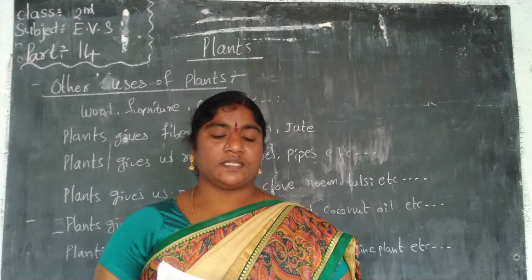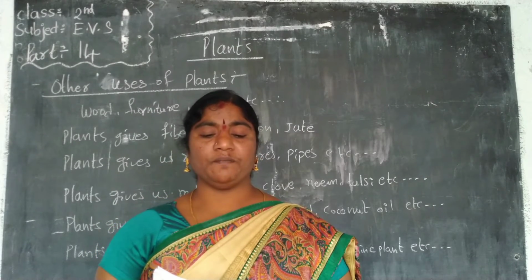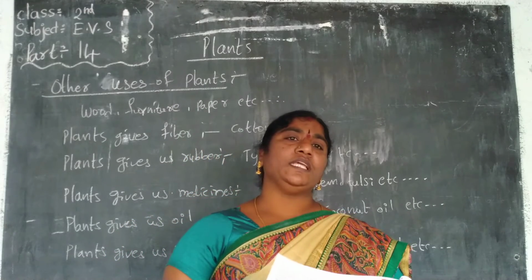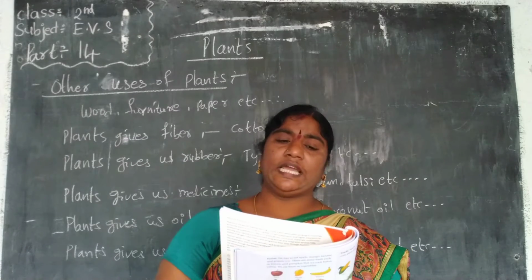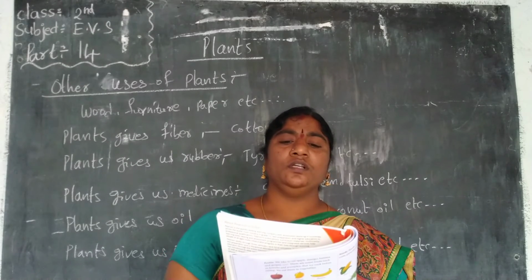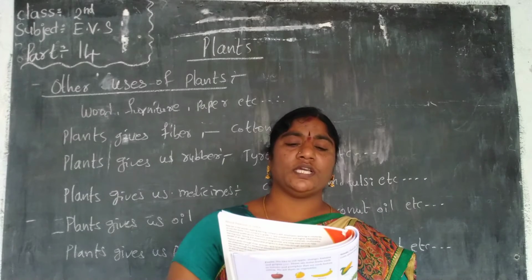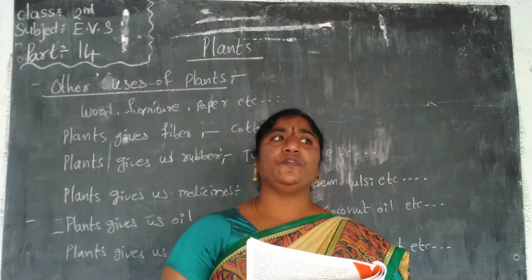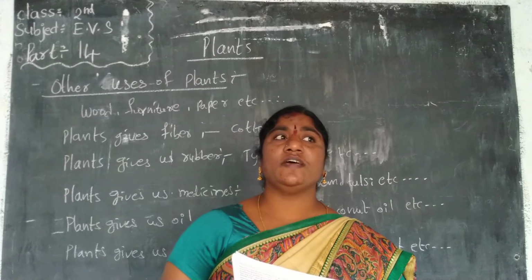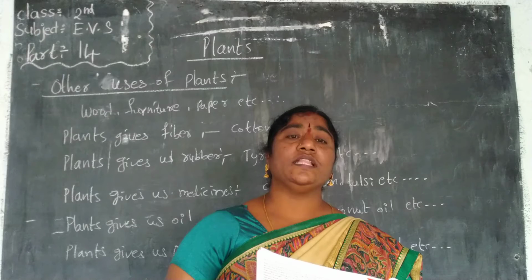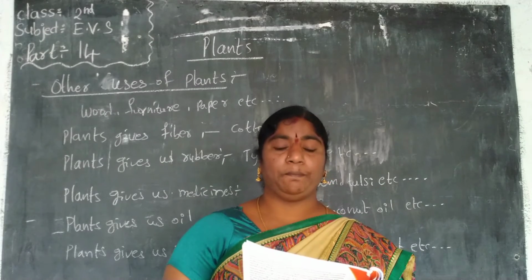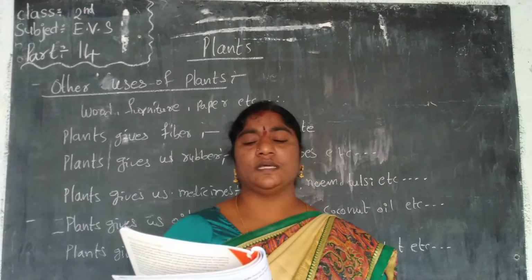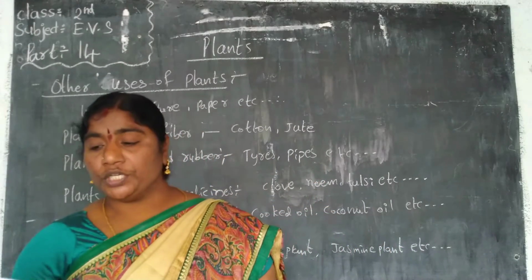Next, plants provide us with many things that we use every day. Plants give us wood. We use wood to make furniture and paper. The wood gives us different types of furniture for our household things, and wood also provides paper. Some houses are also made from wood.